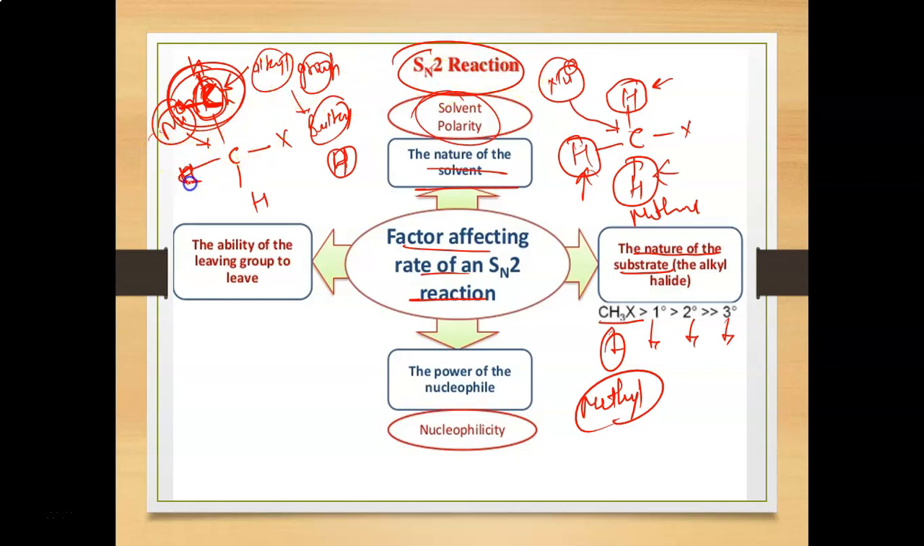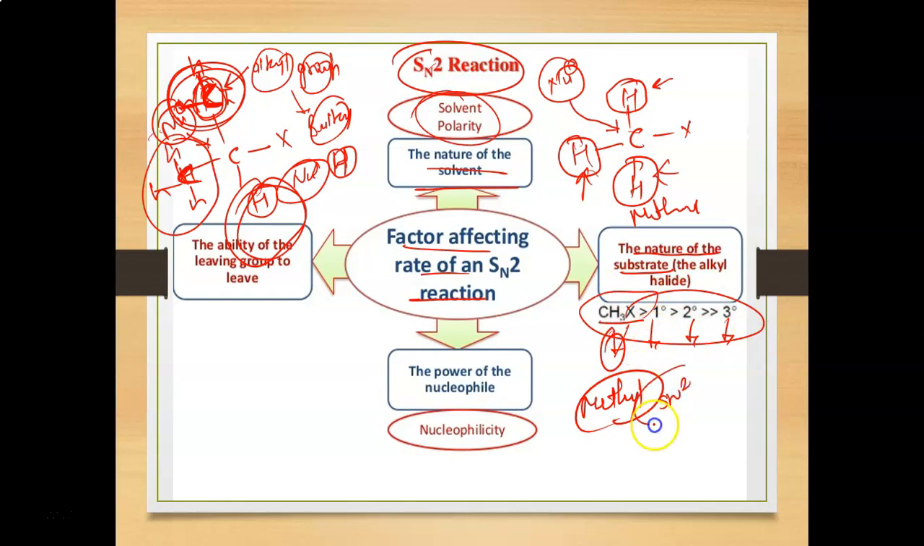Similarly, if I replace this hydrogen with any other alkyl group, the attack of the nucleophile will be very difficult. And similarly, if I replace another hydrogen with another alkyl group, then the rate will be very low. So this is the nature of the substrate, that is the alkyl halide. The methyl halide will react faster in the case of the SN2 reaction.